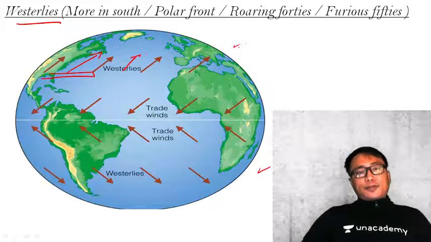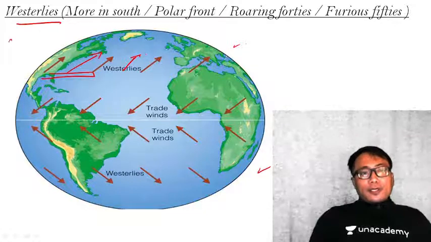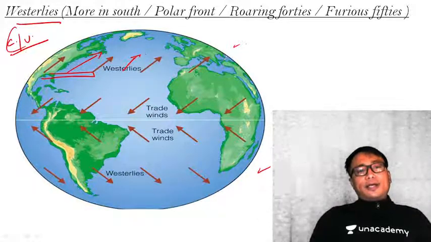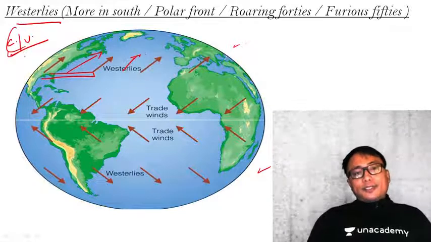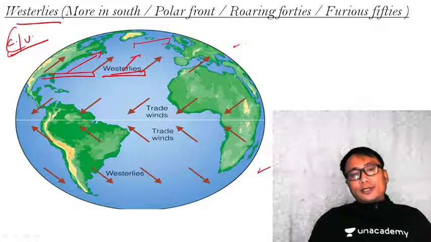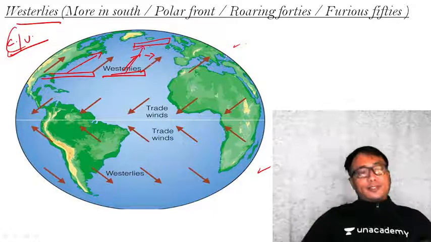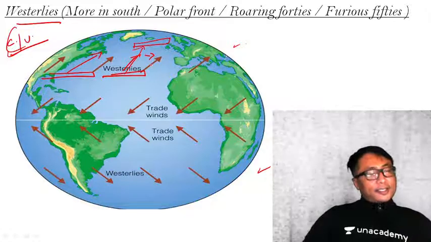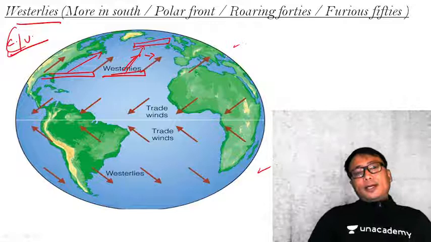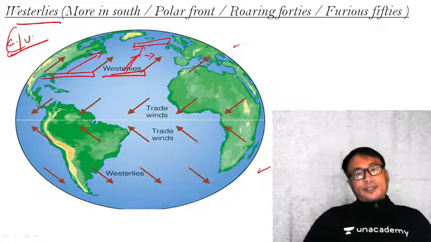You may not want to listen to this, but let me tell you again and again. You are no longer in college nor in university. You are trying for a competitive exam. Therefore, just by knowing that the subtropical high is there, subpolar low is here, so a wind is blowing like this, because of Coriolis force it is tracked towards the right, the direction is changed accordingly. That is not enough. Trust me, it is important to know some of the important characteristics of this wind system.